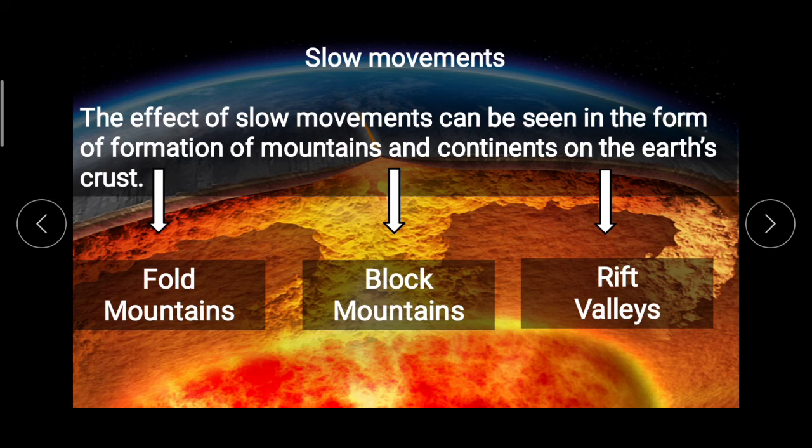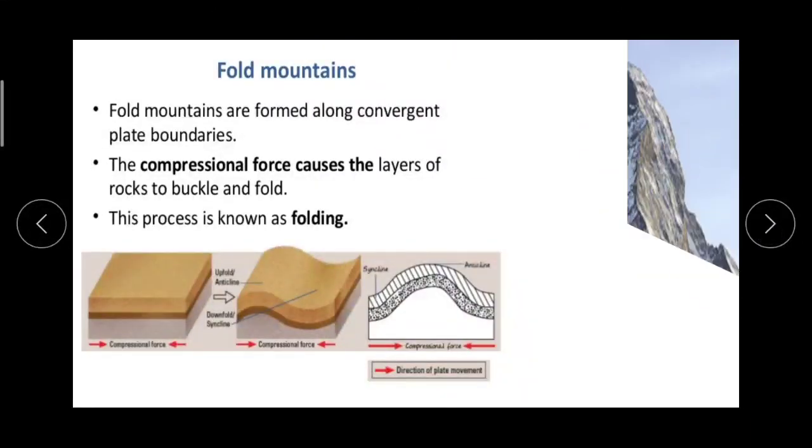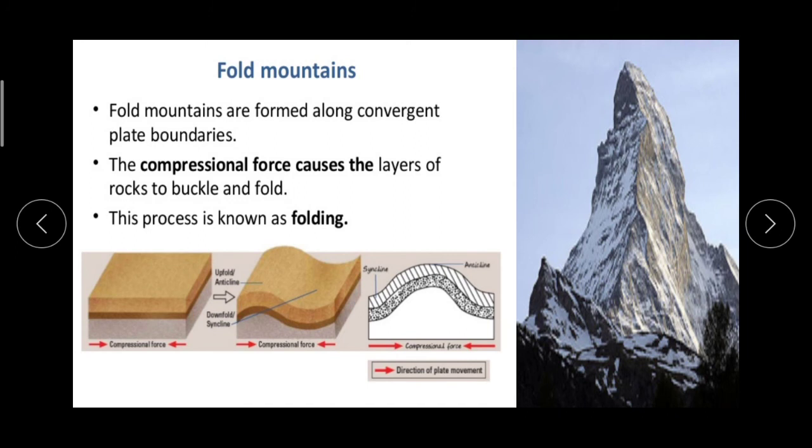The slow movements cause, or result, into fold mountains, block mountains, and rift valleys. One by one now we'll talk about the first one, fold mountains.